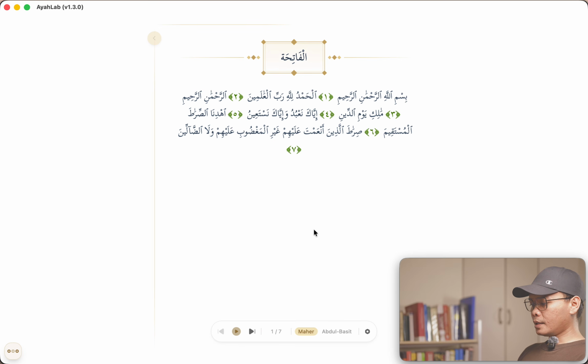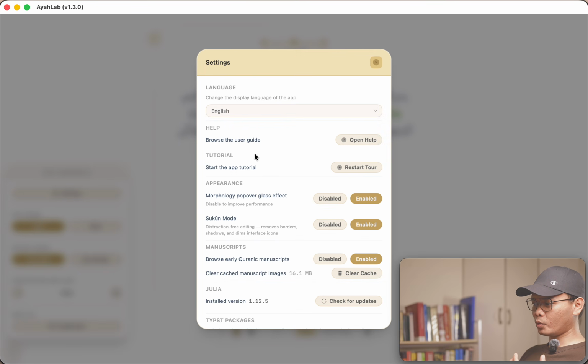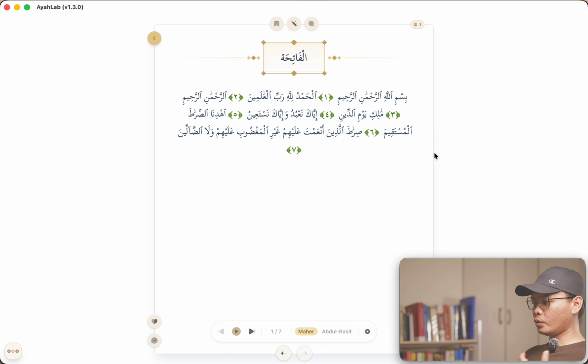So the next thing that I'd like to highlight. As you can see, it has now a different UI because I'm actually using a Sukun mode already. So let me just disable that so that you have a familiar UI. So this is the familiar UI, right? One of the things that I've added here is, number one, the multi-language support.